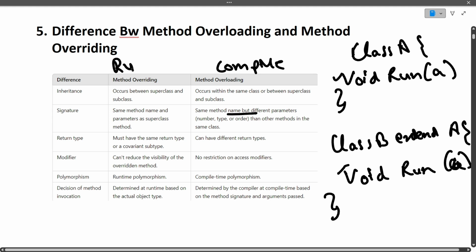And this is the example of runtime polymorphism. Okay, so I hope this question is also clear to you. Try to give at least two differences whenever a difference is asked in the interview.